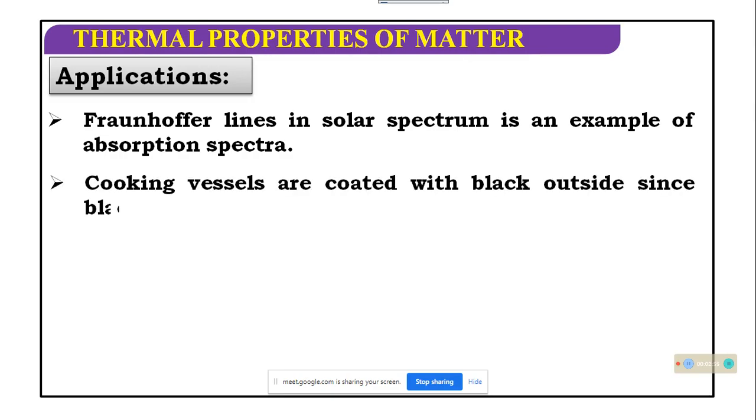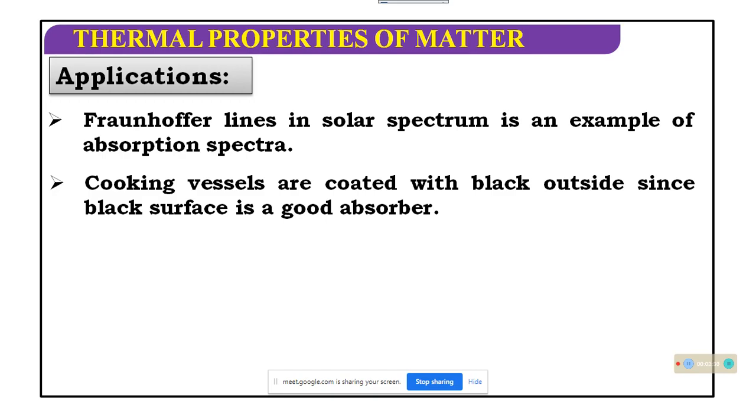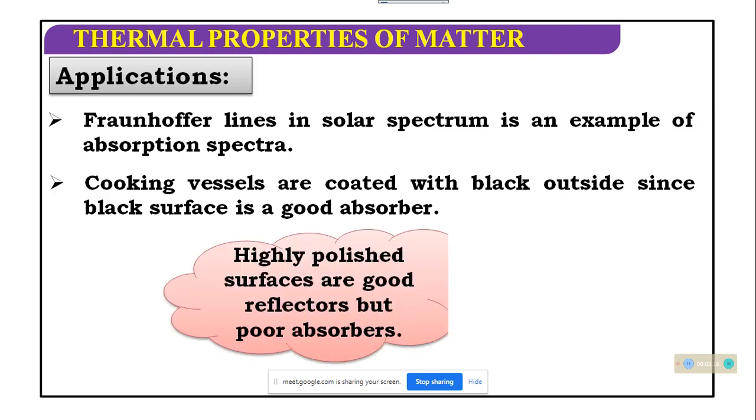Cooking vessels are coated black on the outside, since a black surface is a good absorber. Next, highly polished surfaces are good reflectors but poor absorbers. I repeat: a surface which is polished is a good reflector, and an object which is a good reflector will be a poor absorber.